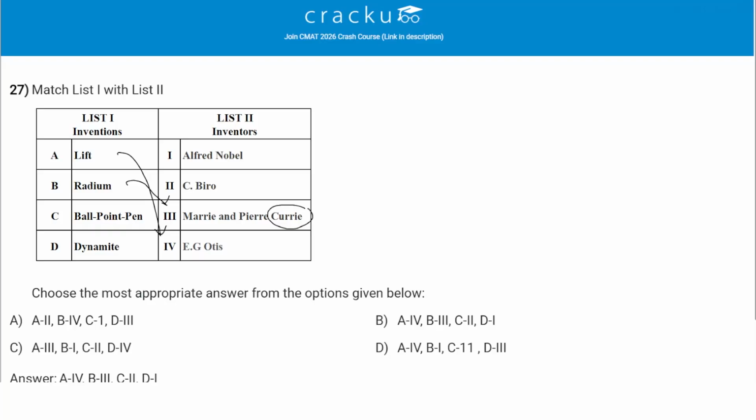Ballpoint pen. Ballpoint pen was invented by C. Biro, and dynamite was invented by Alfred Nobel, upon whose name the Nobel Prize is being awarded. So correct answer is A4, B3, C2, D1. Option B is the correct answer.